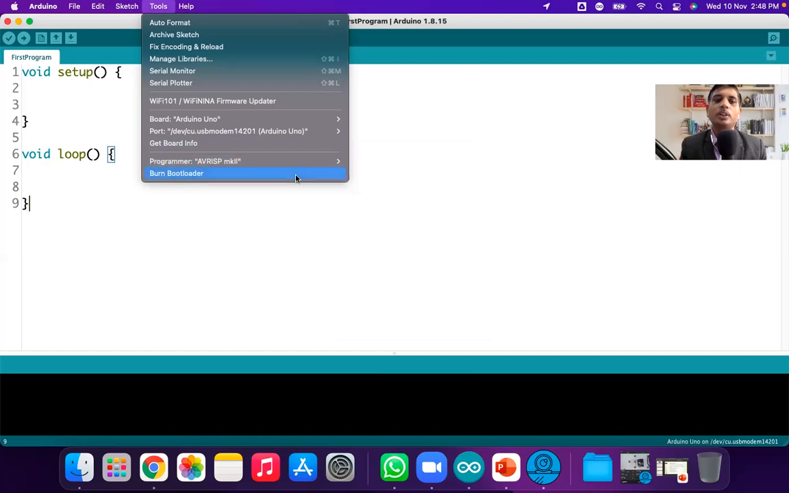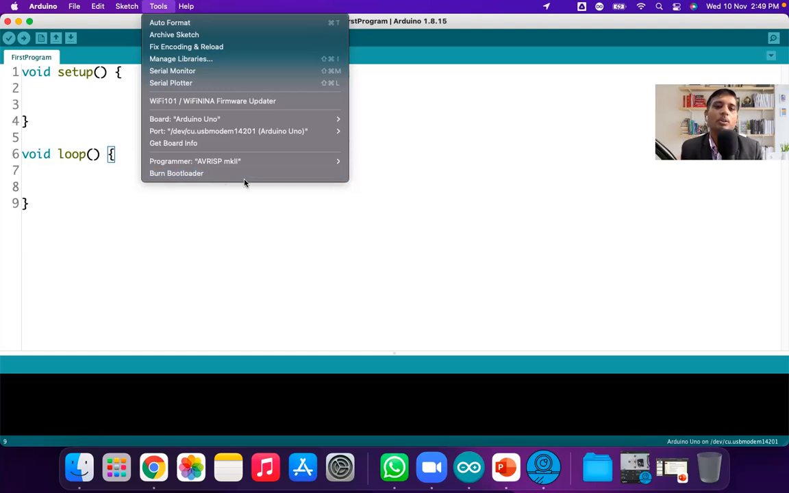And what is burn bootloader? If you have a fresh IC of Atmega 328 and that IC does not have the bootloader program installed, then you can burn the bootloader from this option. But there is a separate procedure. There is one tutorial: you can go to YouTube and look up how to burn the bootloader on Atmega 328 using the Arduino Uno. Follow the steps, and then the bootloader can be uploaded on that Atmega 328.